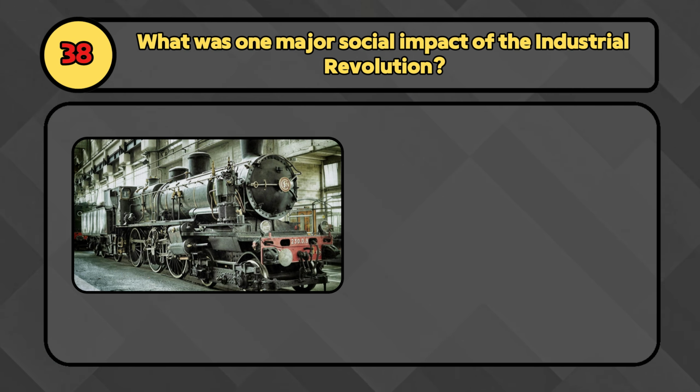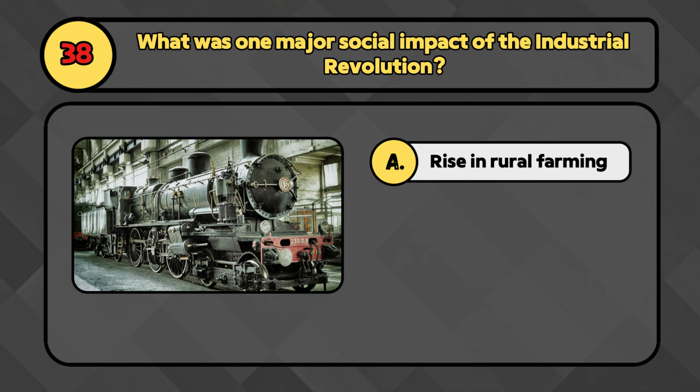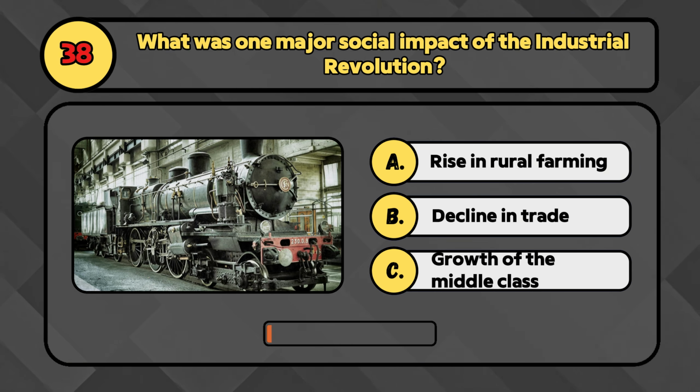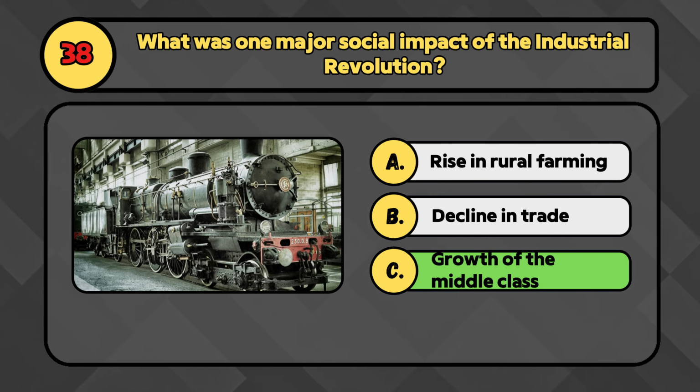What was one major social impact of the Industrial Revolution? Was it a rise in rural farming, a decline in trade, or the growth of the middle class? The Industrial Revolution led to the rise of a new middle class, made up of factory owners, engineers, and skilled professionals.